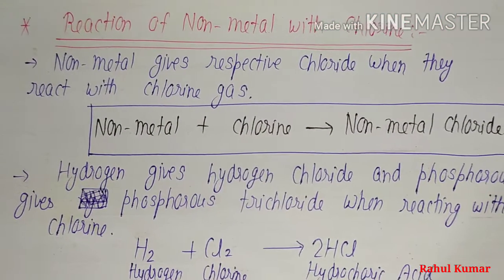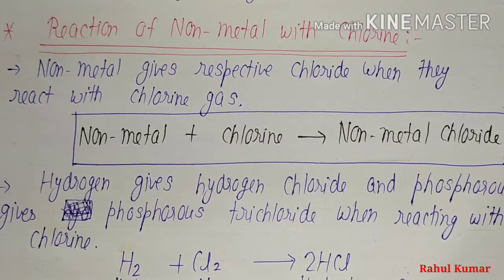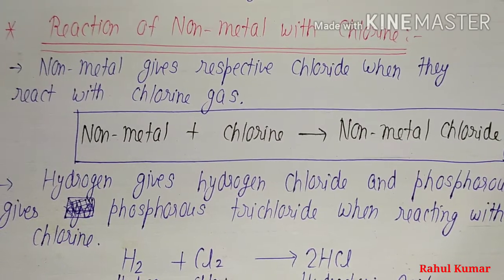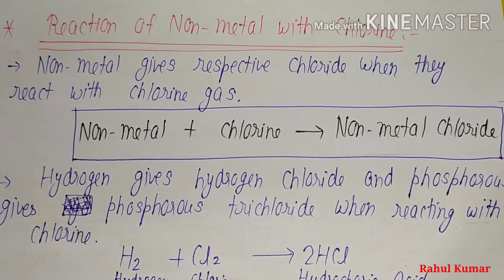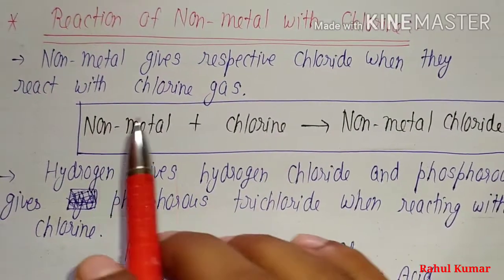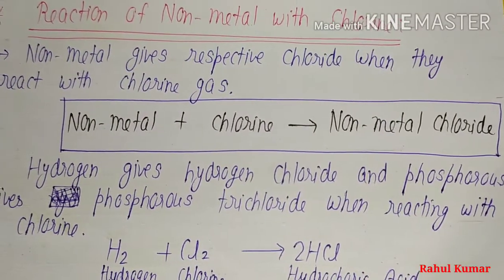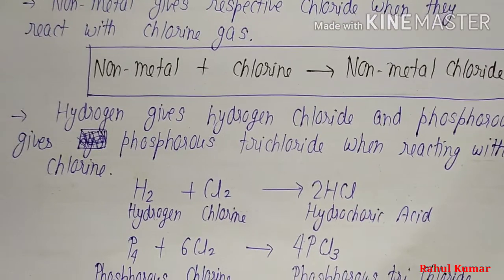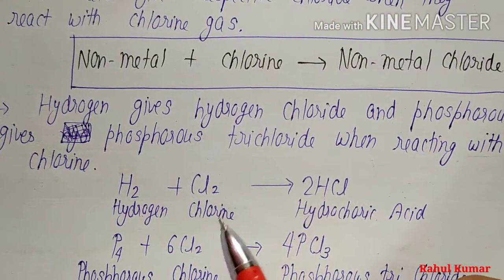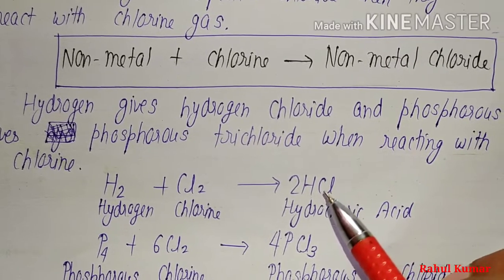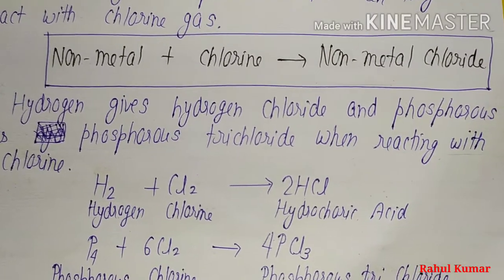Next property, reaction of nonmetals with chlorine. Nonmetals give the respective chloride when they react with chlorine gas. For example, hydrogen reacts with chlorine to form hydrochloric acid, which is a chloride of hydrogen, HCl.